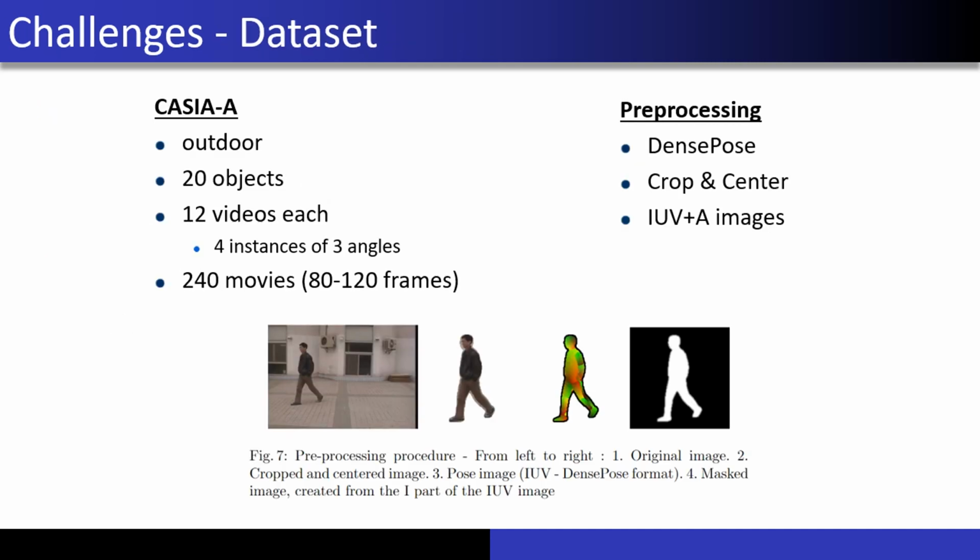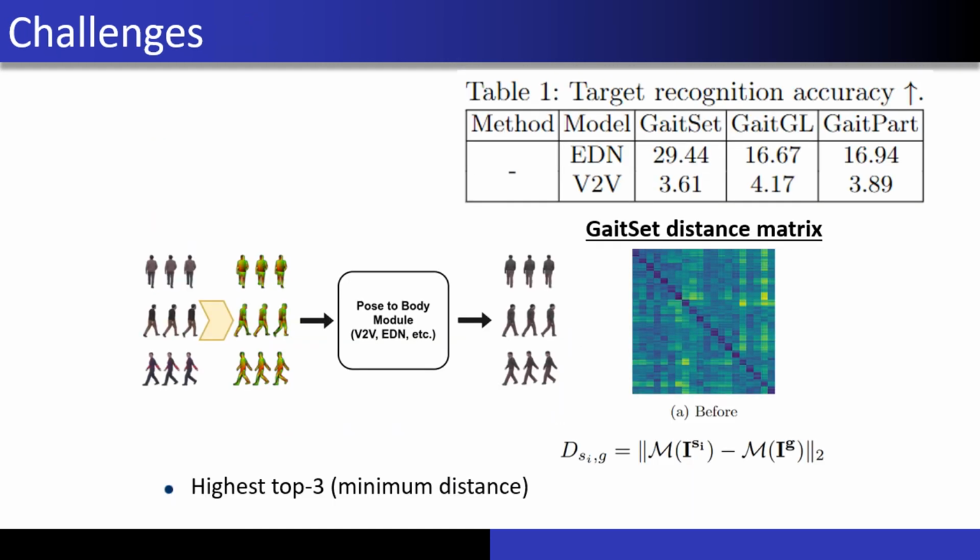We used the CASIA-A dataset as our working data. When we produced a generated video using only the pose retargeting tool, we saw that the gait score was not good. In other words, despite transferring pose from object A to object B, the gait metric still identified the generated video of person B as the product of A.